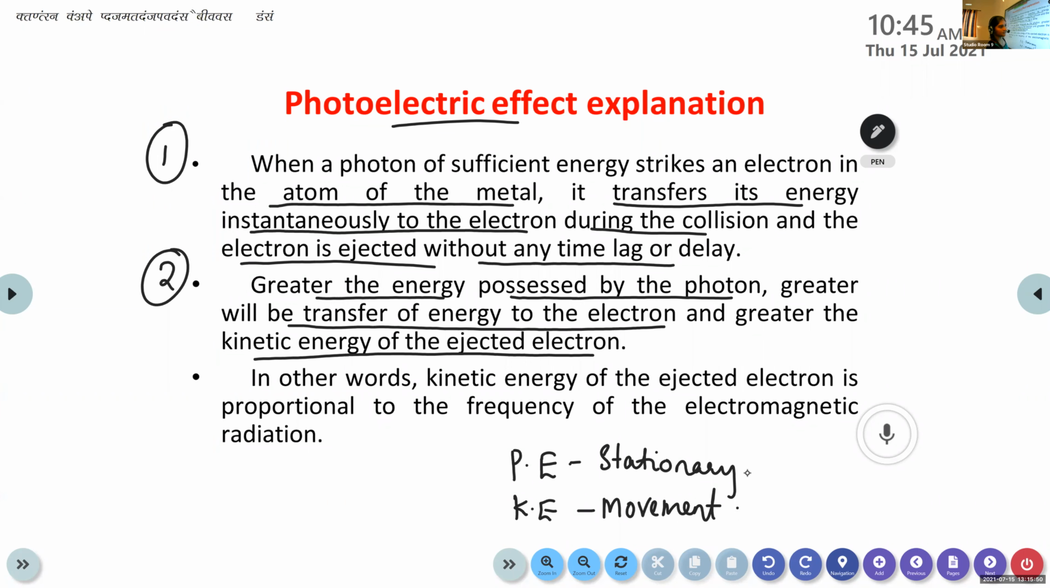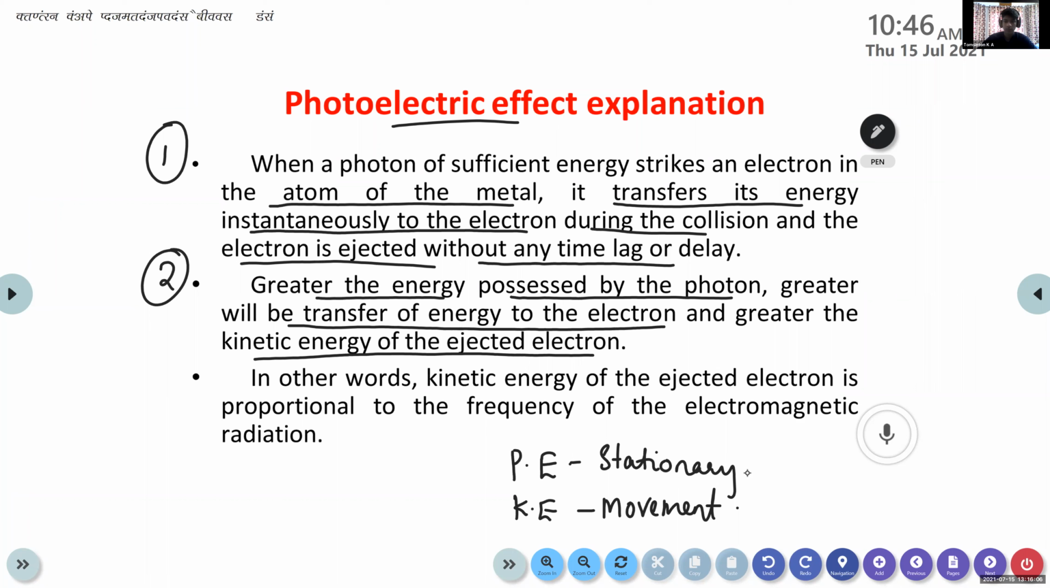This is clear? Tom Sinton, can you read the second point? Greater the energy possessed by the photon, greater will be the transfer of energy to the electron, and greater the kinetic energy of the ejected electron.